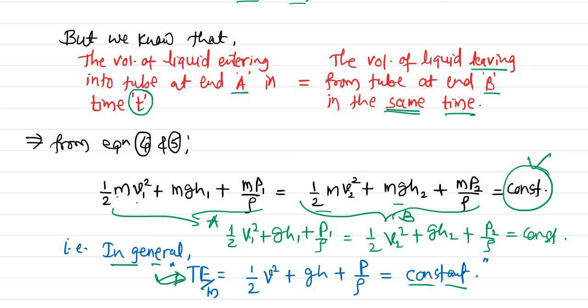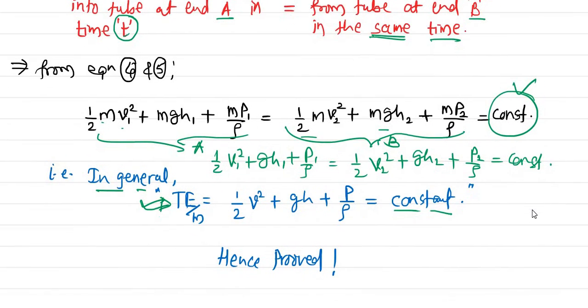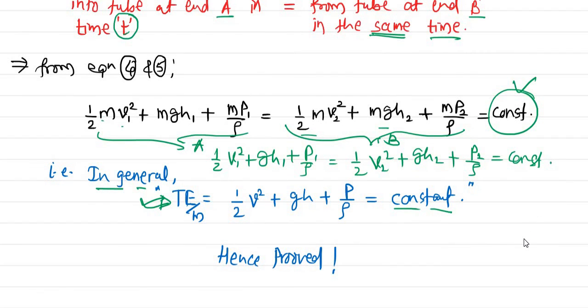And yes, this is the Bernoulli statement: the total energy per unit mass of a liquid flowing through a tube without friction is constant. This is actually our Bernoulli's theorem, now in mathematical form. If you remember, initially we also wrote this statement, but there I didn't explain a little bit more.